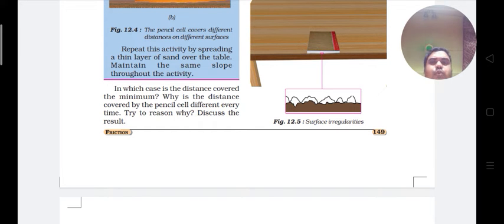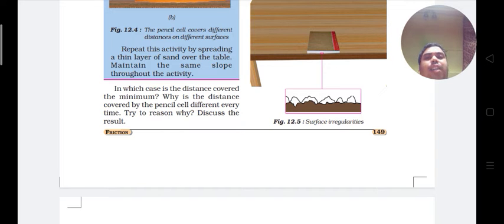I repeat again, what is the main cause of friction? Friction is caused by the interlocking of irregularities in the surfaces of the two objects which are in contact with each other.